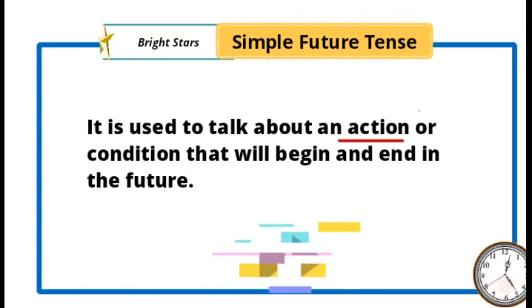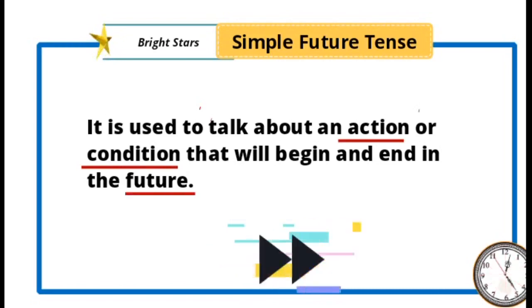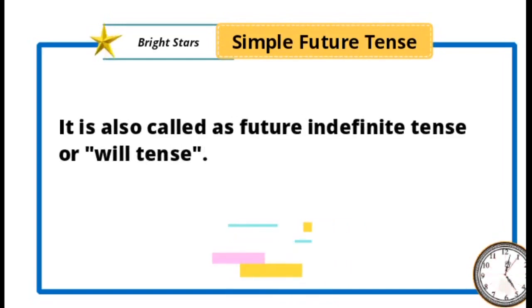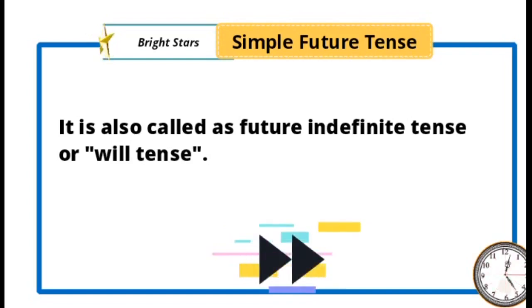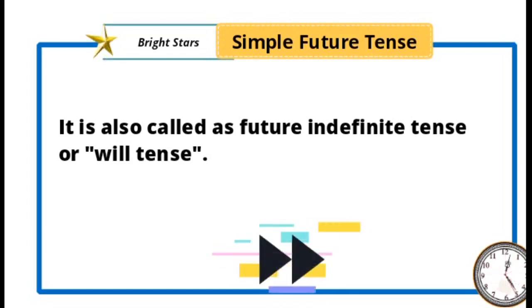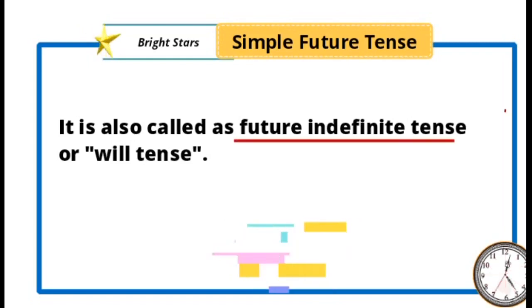So here, what is meant by action? Action means a verb. Here condition is a state of being. For this action or condition of future, we use the simple future tense. It is also called the future indefinite tense or the will tense, because in future tenses we use the helping verb or auxiliary verb shall or will. That's why we call it the future indefinite tense or the will tense.